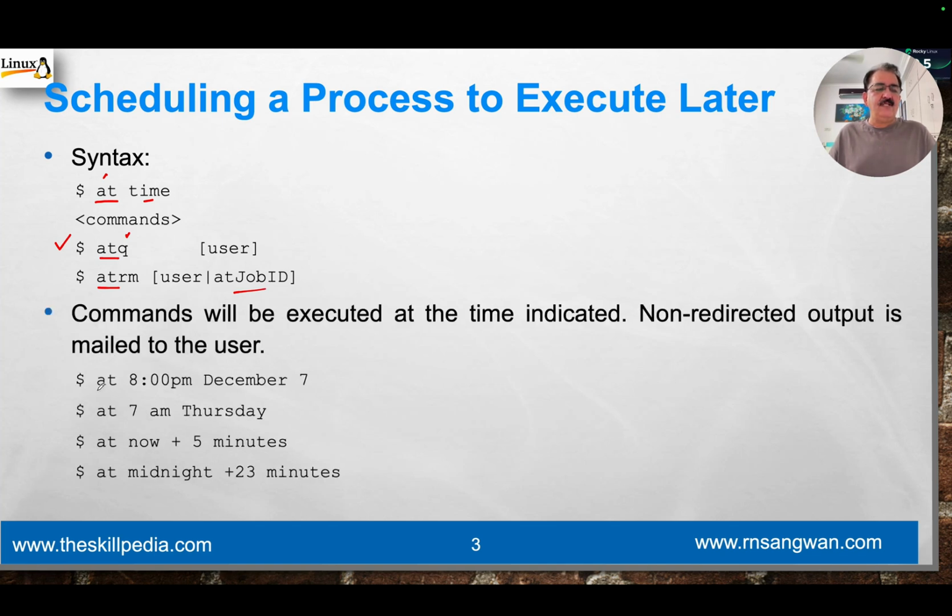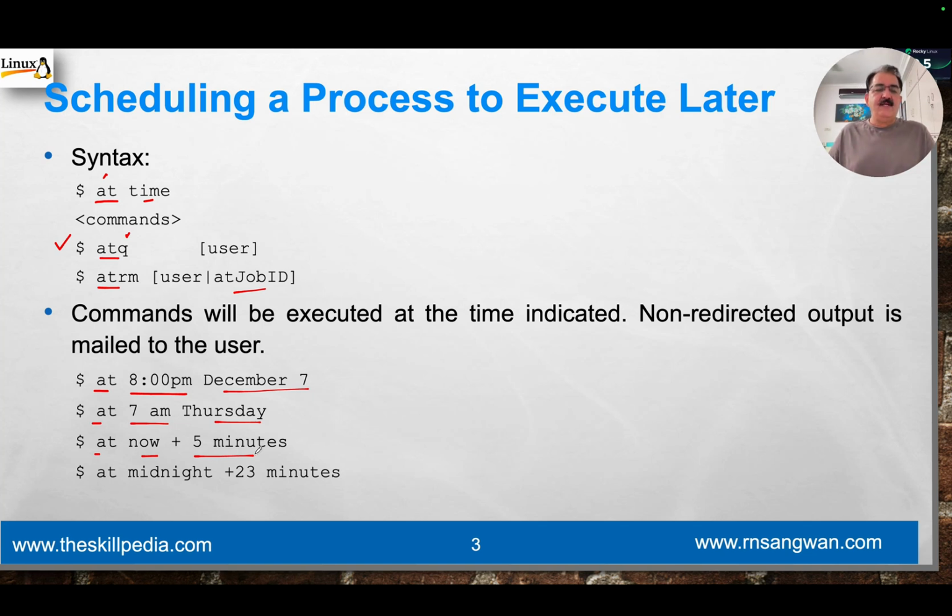Let's take a look at this example. At 8 p.m. December 7. At 7 a.m. Thursday. At now plus 5 minutes. Which means at now plus 5 minutes would mean what? 5 minutes from now the command will be executed. At now plus 5.